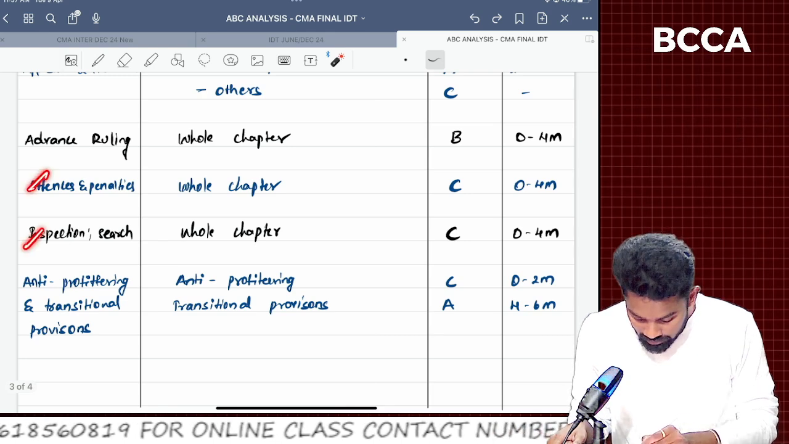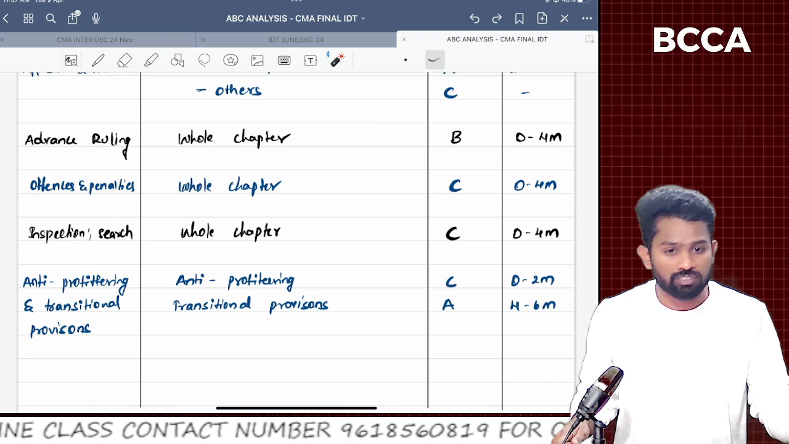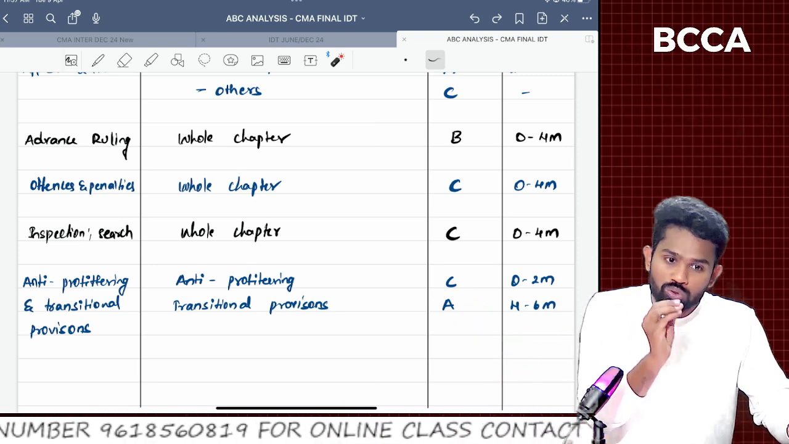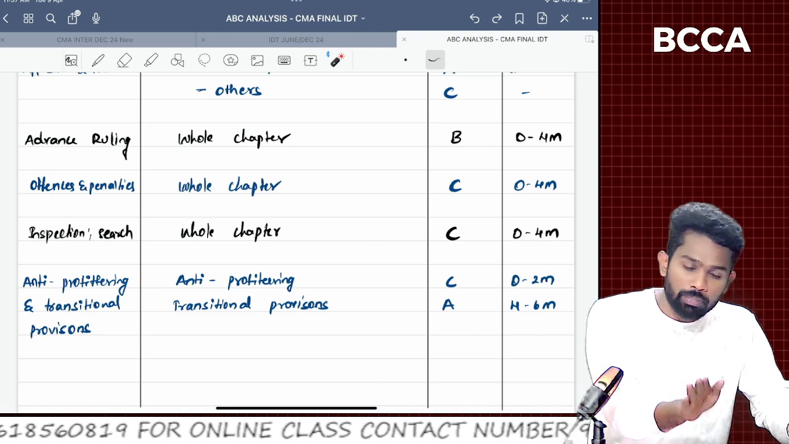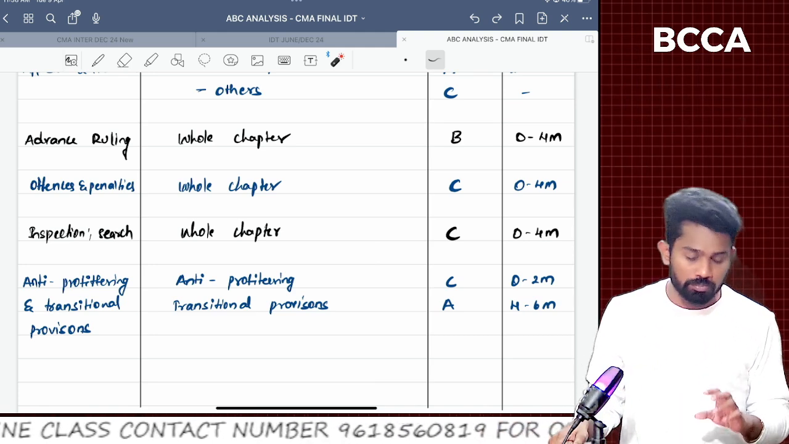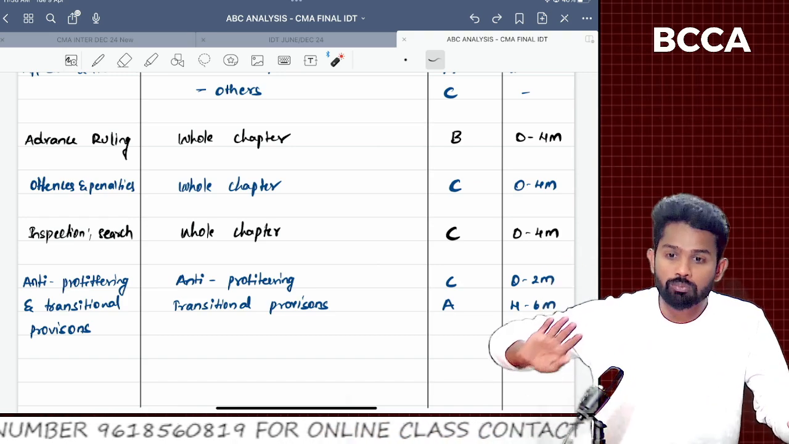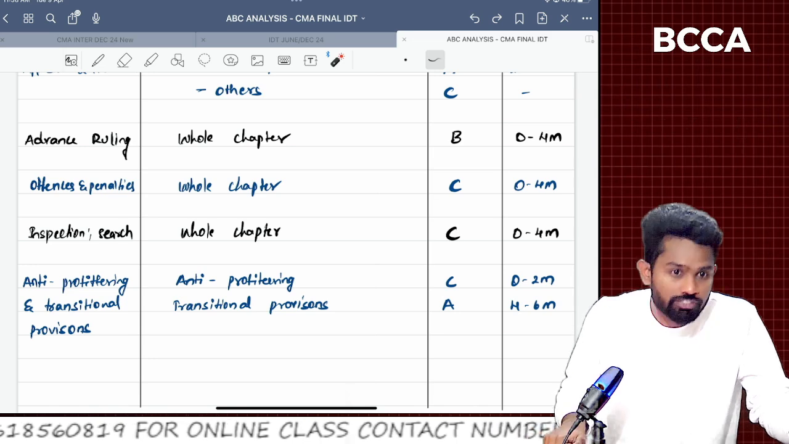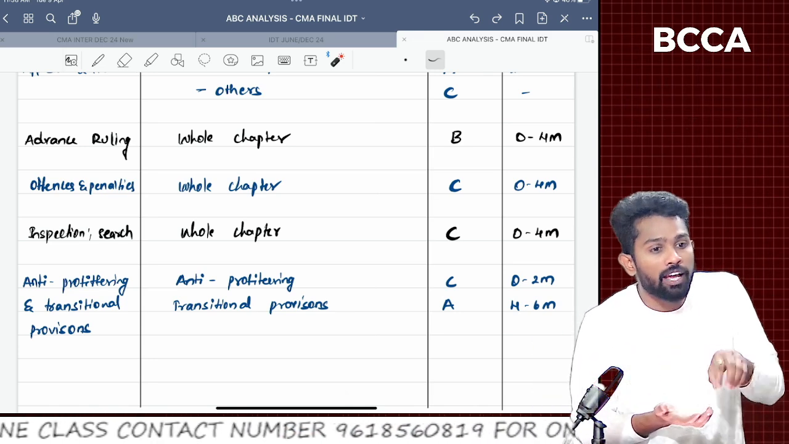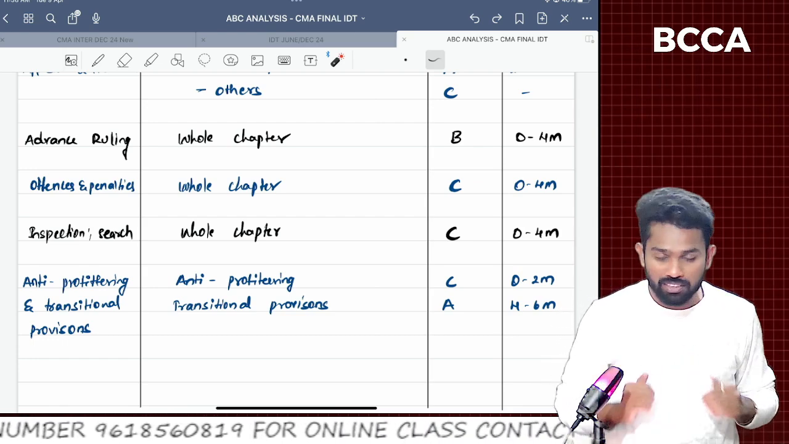Offenses and penalties, inspection and search seizures, sir. These two chapters. One thing about offenses and penalties, sir, there are a lot of offenses and penalties. It's not so easy to remember all those penalties. That's why I kept it in the C category. But institutes are coming up with questions from offenses. Still, from the student perspective, they feel it's a little tough to remember all those penalties. Even though they study, in the exam hall they'll have confusion about whether it is correct or not. So that's why I kept it in the C category.